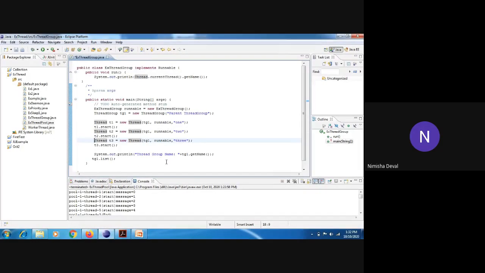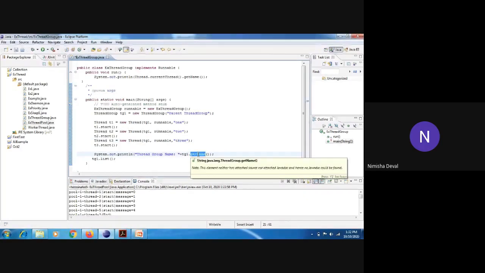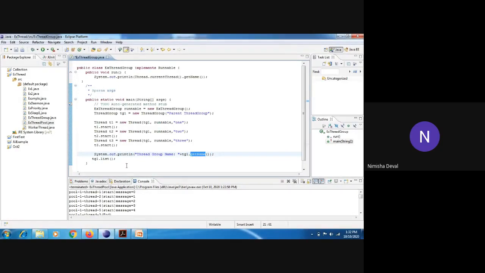After that, we are printing the name of the group. For that, getName, like we are printing our thread name with the getName method. The same process is available for the group. And after that, we can list those values which are present in that group, meaning how many threads are there. We can print them over here with the help of the list method.